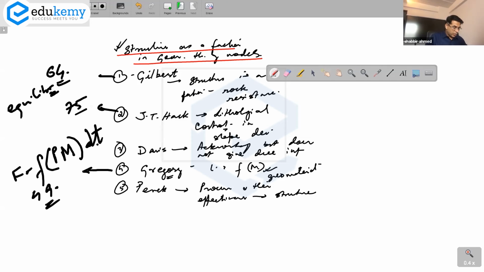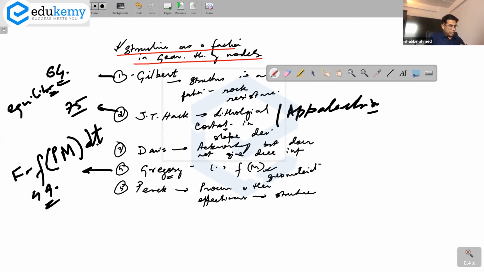That processes are closely related to differences in rocks and the processes acting on them. Page 75, first column, last 3-4 lines: topographic forms and processes are closely related to differences in rocks and processes acting on them. So he has given examples. While Hack was studying, he gave examples from the Appalachian Mountains. So these are some of the references we'll add. How is structure an important control in landform development? So do look these up.